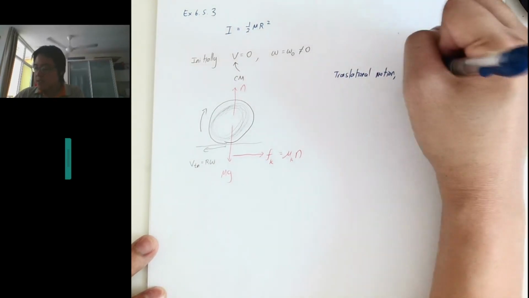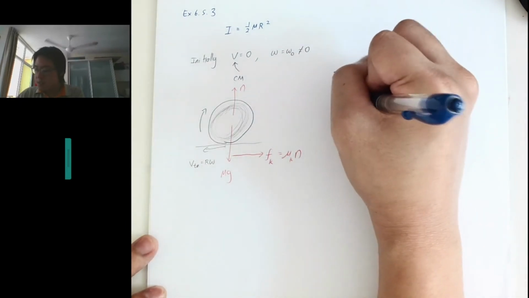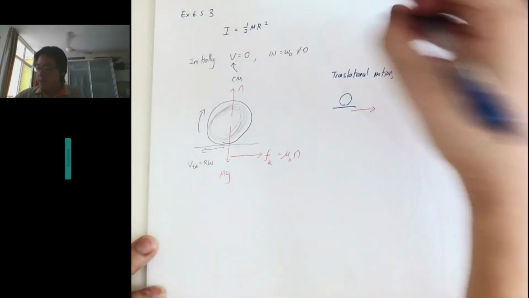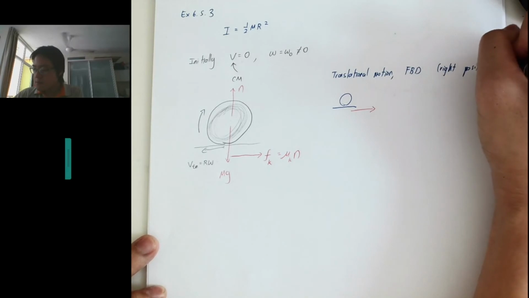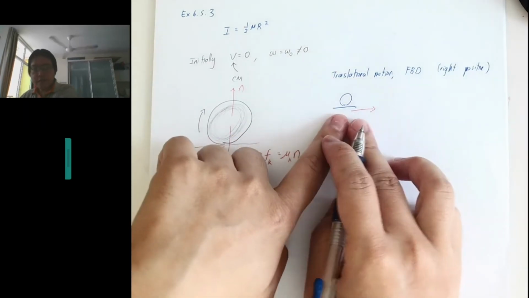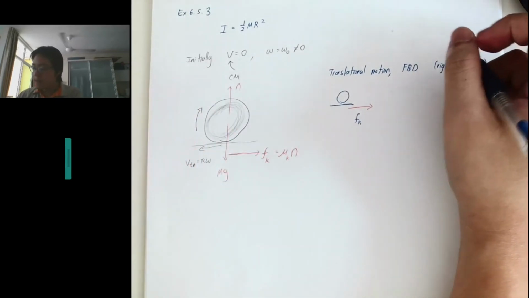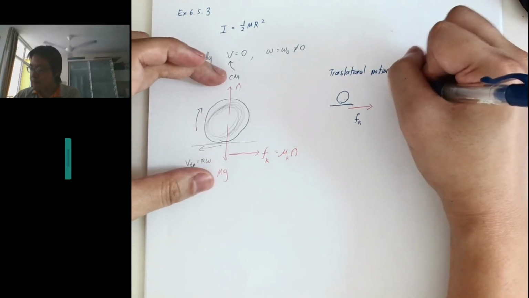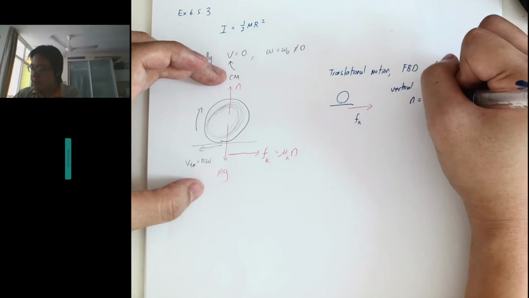To get the translational motion, we look at the free body diagram, right? There's only one force acting in the forward direction. We take right to be positive, so the only force acting on this is Fk. By the way, for vertical forces, the N balances out with the mg.